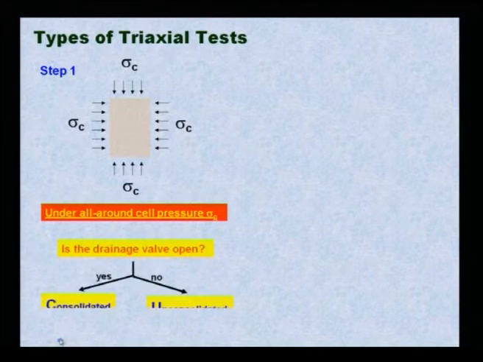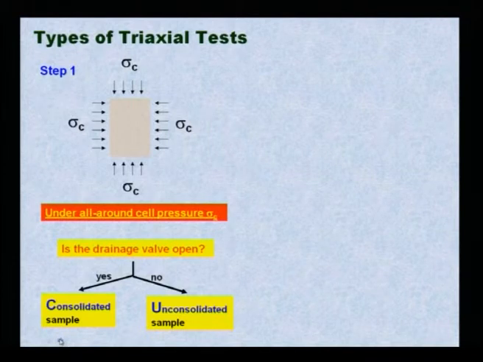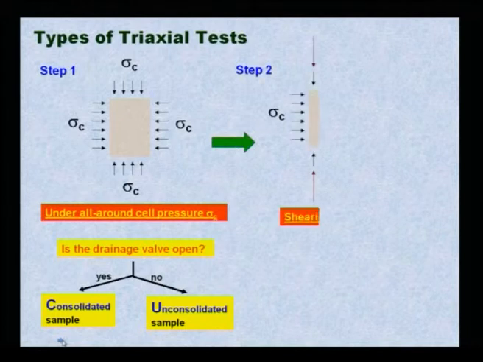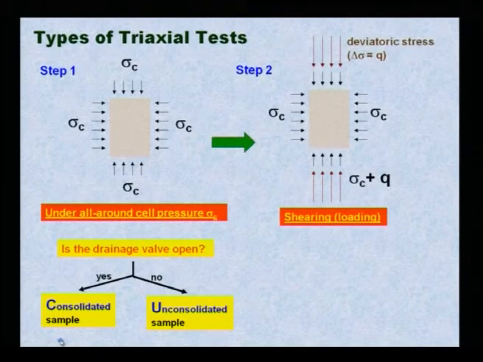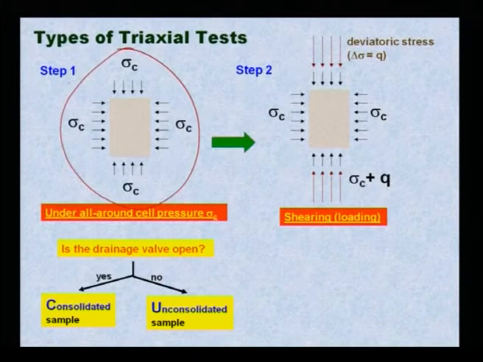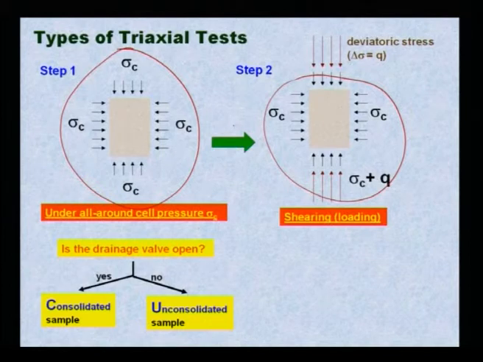If the drainage valve is open, that means the sample will consolidate. If it is not open, the sample will be unconsolidated. I have said that earlier also, just showing it in diagram form. Then step 1 is to apply your confining pressure; if the drainage valve is open, then the sample will be consolidated. If the drainage valve is not open, then it is an unconsolidated sample. Now, second step, along with this all round confining pressure, apply deviatoric stress delta sigma.